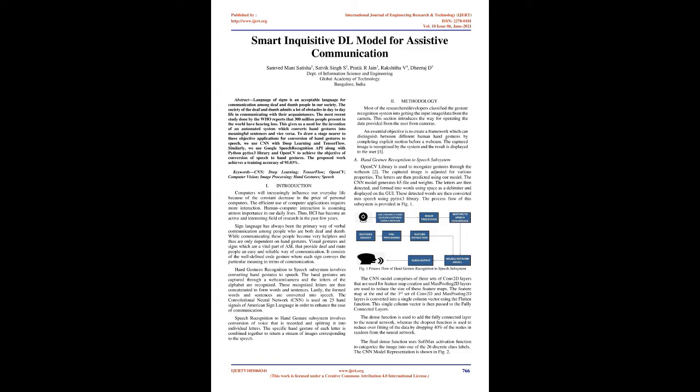vice versa. To draw a step nearer to these objective applications for conversion of hand gestures to speech, we use CNN with Deep Learning and TensorFlow. Similarly, we use Google Speech Recognition API along with Python PyTtsX3 library and OpenCV to achieve the objective of conversion of speech to hand gestures. The proposed work achieves a training accuracy of 95.03%. Keywords: CNN, Deep Learning, TensorFlow, OpenCV, Computer Vision, Image Processing, Hand Gestures, Speech.